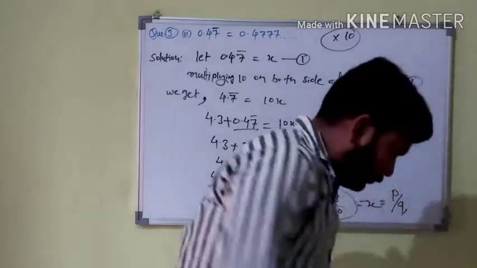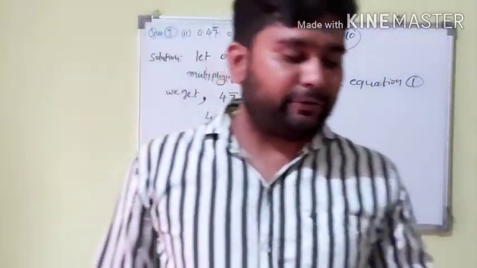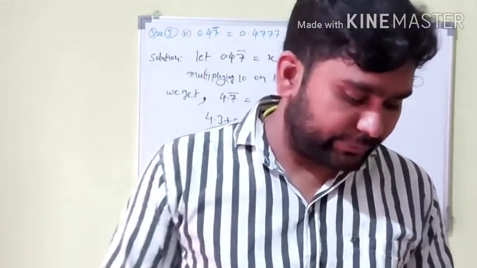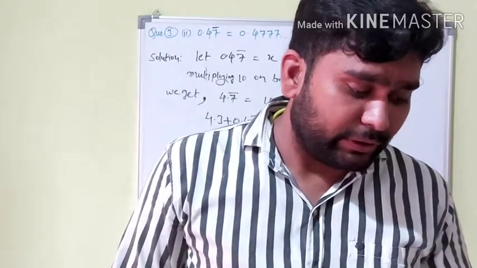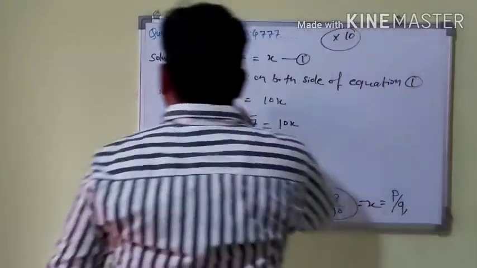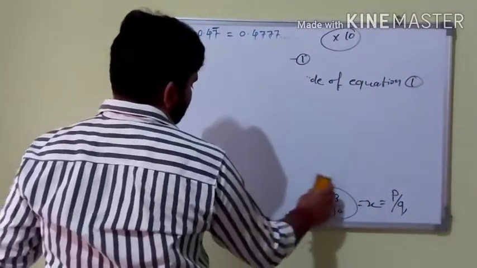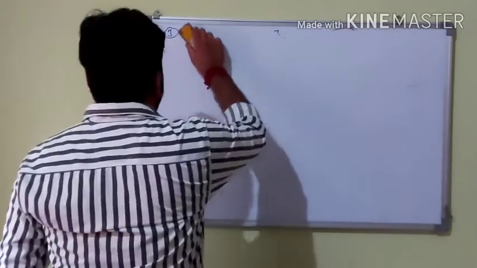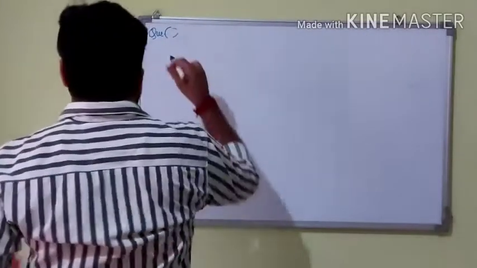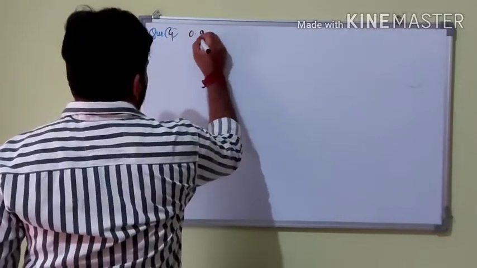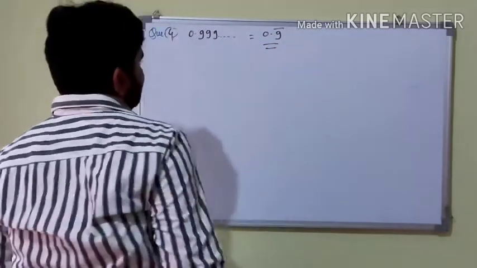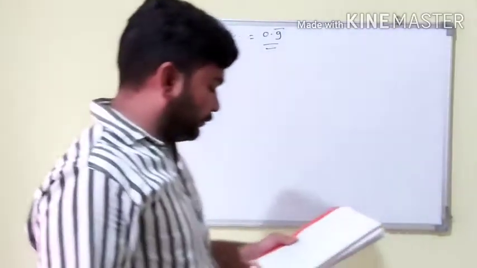And finally question number 3, solve by yourself. Question number 4. Express 0.999 and so on. Guidelines for question number 4: 0.99 and so on. That means you can write it as 0.9 bar. Okay, and find out the answer.